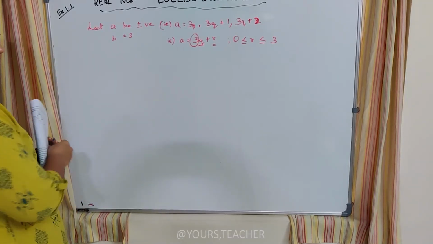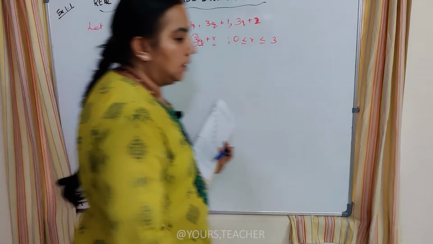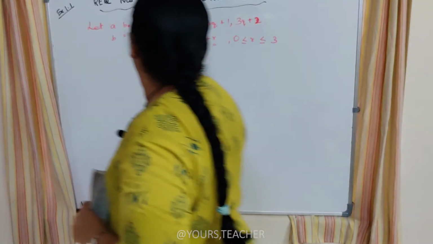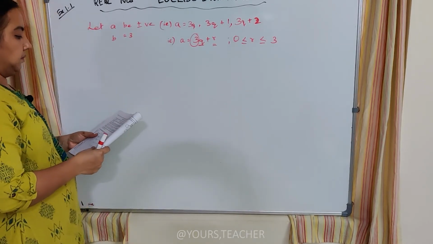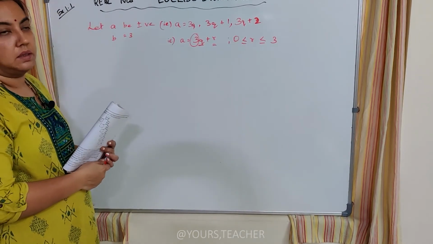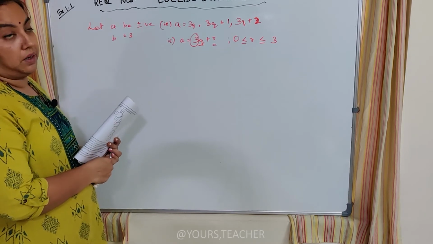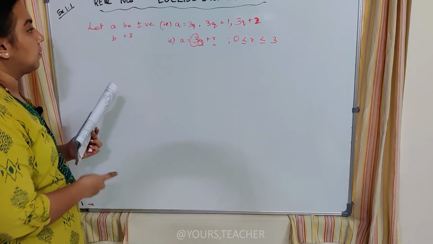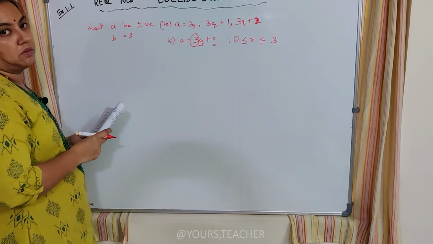Okay. Coming back to the third sum, we can see that this is the question given. We have to prove that 3m or 3m plus 1 is going to be a square of 3m, or 3m plus 1 is going to be a positive number.